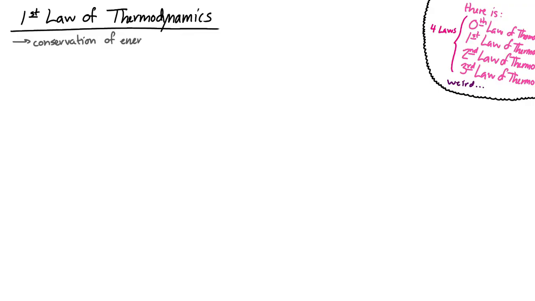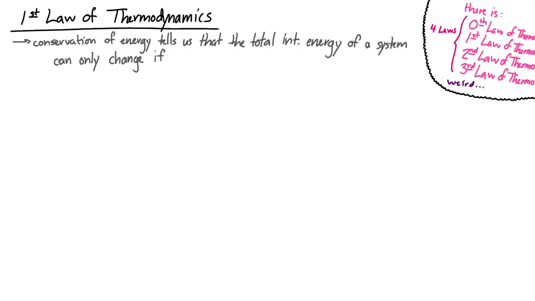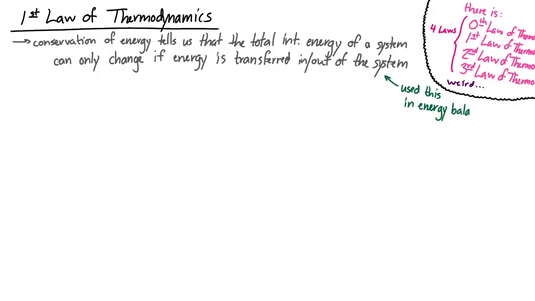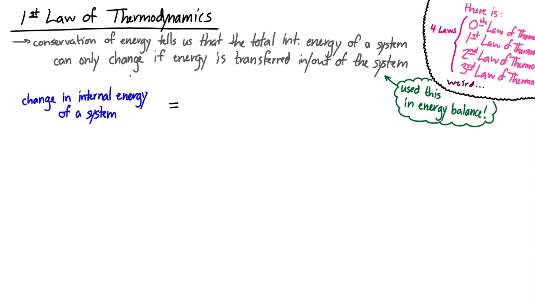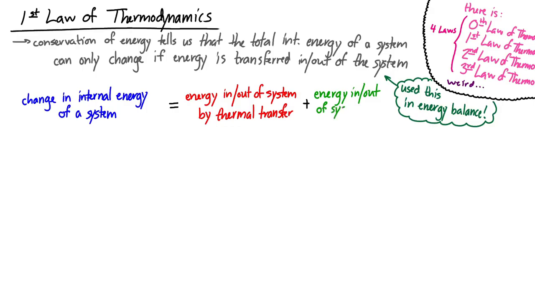Conservation of energy tells us that the total internal energy of a system can only change if energy is transferred in or out of the system. We saw this idea with energy balance. So we can write this down as an equation. The change in the internal energy of a system is equal to the energy in or out from thermal energy transfer plus the energy in or out from work that's done on the system.